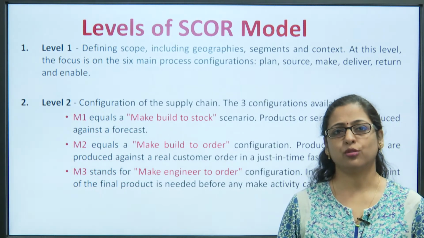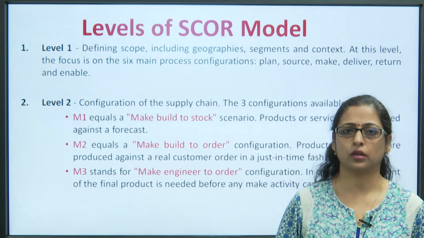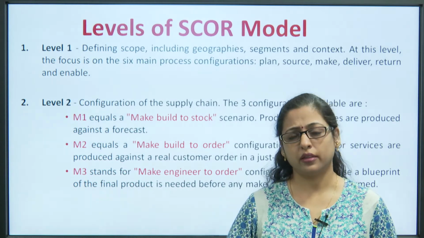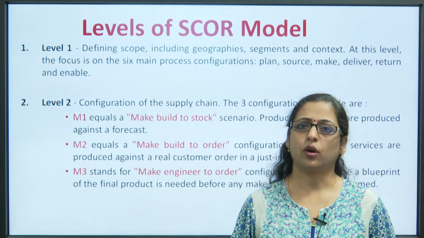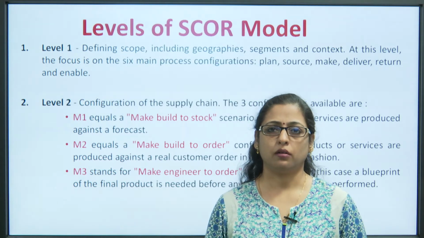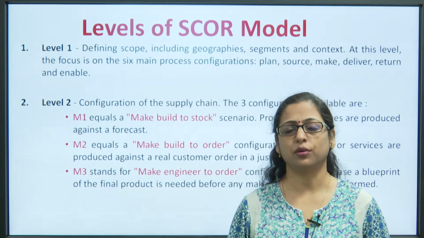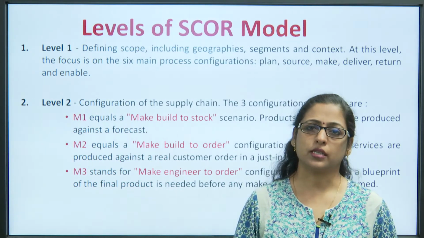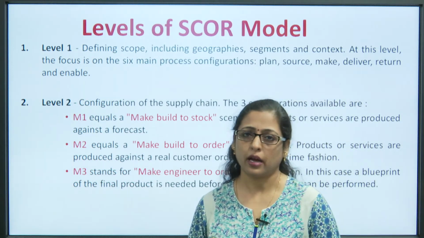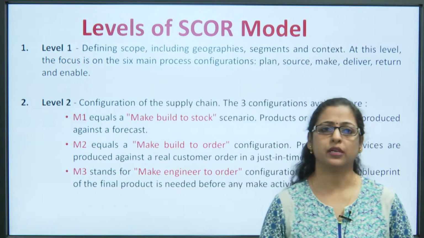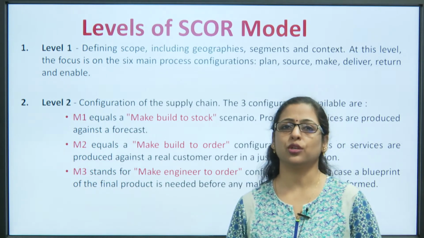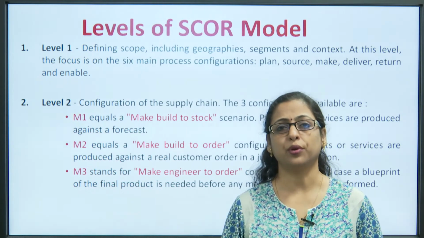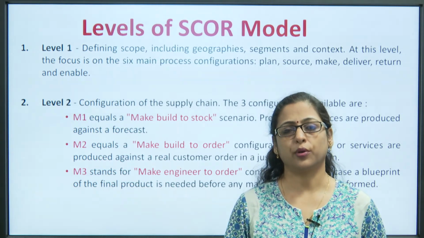Then in M2, make build to order, the company can decide to delay production until the order has actually come. They will start manufacturing or producing the goods only once they have received the order. That means they will wait until the order has actually come to them. The third configuration is make engineer to order. In this, once the customer orders, the company makes a prototype of the product, then shows the prototype to the customer.